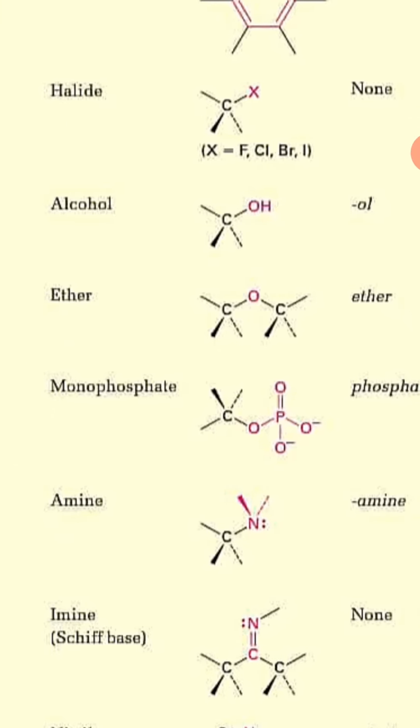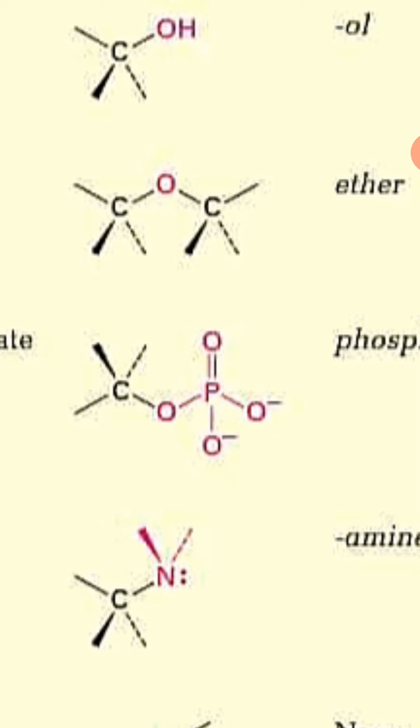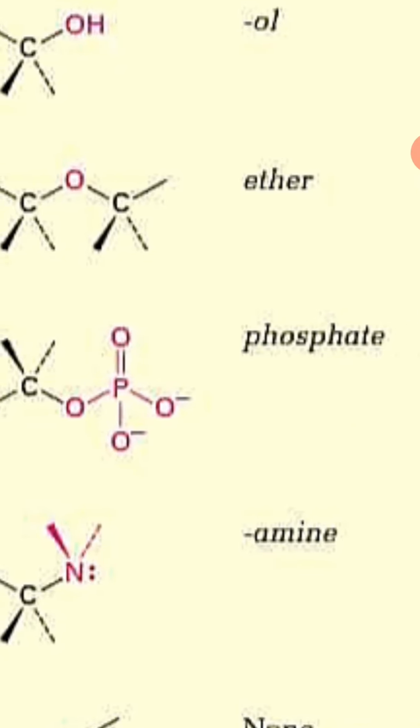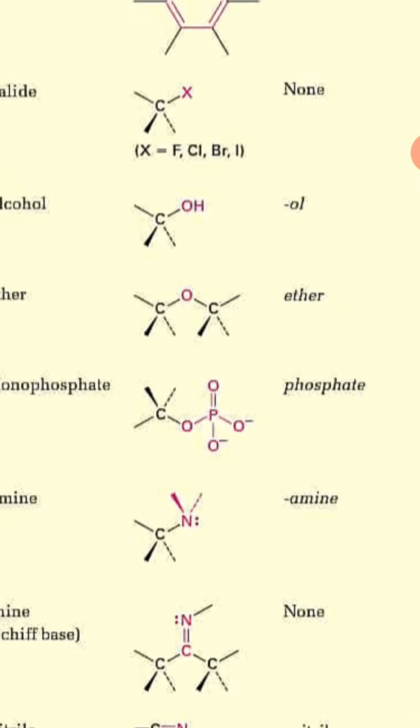The other one is a not so much used functional group. This is quite rarely seen, which is monophosphate. Monophosphate contains PO4 minus. Whenever this group is attached with carbon, it is called a monophosphate group, and its ending name is phosphate.